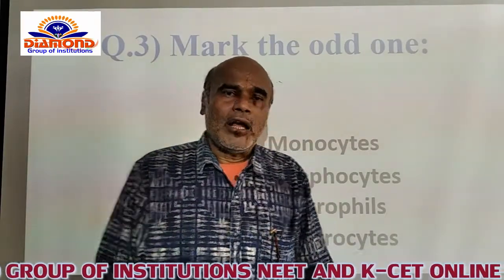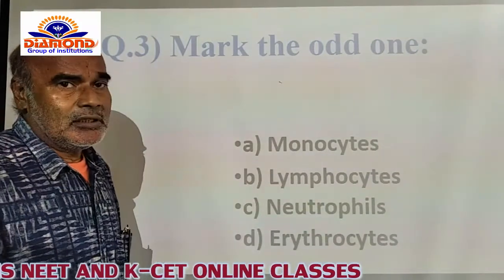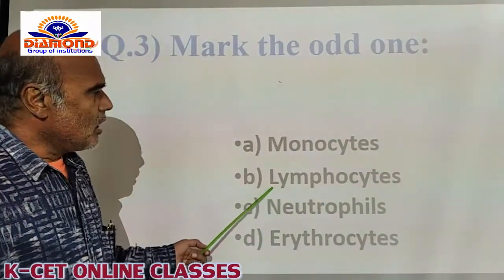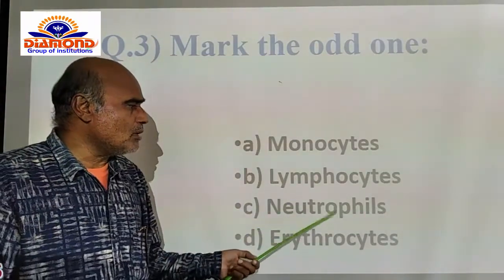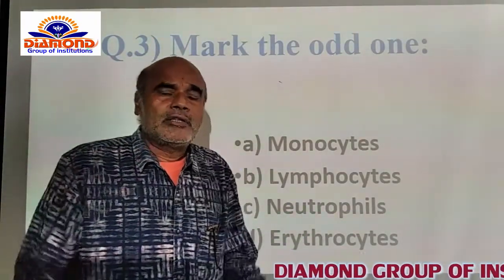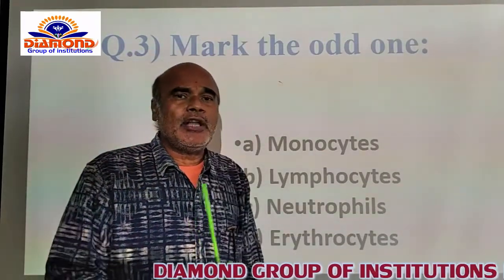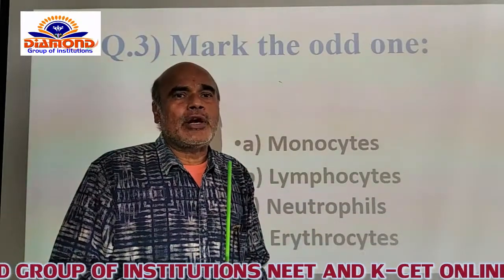Okay. And here the monocytes, lymphocytes and neutrophils are all a kind of WBC, which are helpful to engulf the infected microorganisms.